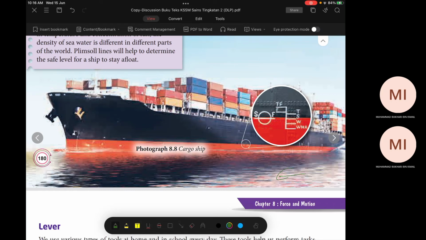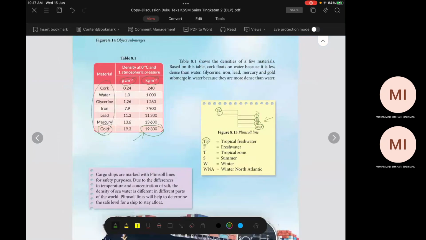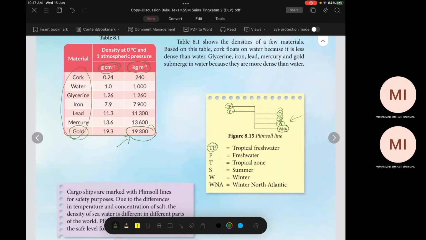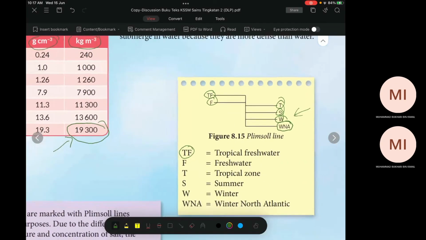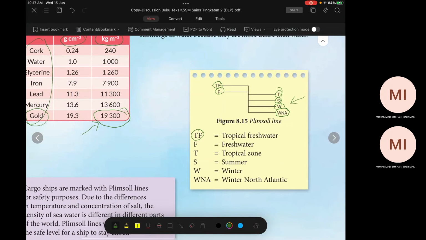So it has different density than fresh water. Fresh water doesn't have salt, so the density will be different. Which one has higher density, salt water or fresh water? Salt water. It has higher density. If it has higher density, then the buoyant force is higher. So we need these lines to make sure that at certain places we should not exceed that line, for safety reason.